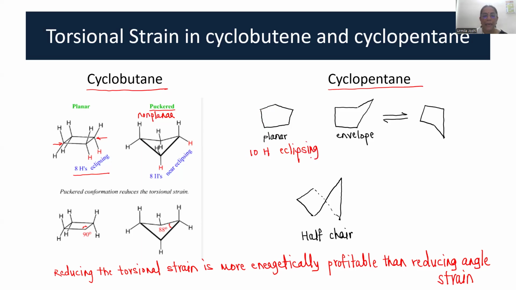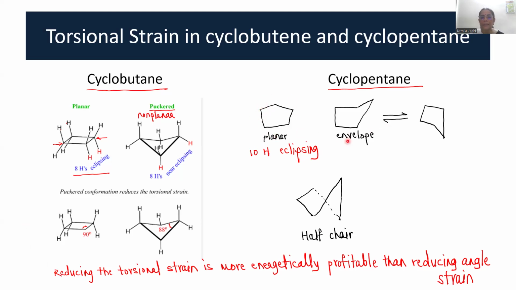In cyclobutane, there were 8 hydrogens eclipsing each other: this hydrogen eclipsing this, this eclipsing this, etc. 4 upper plane eclipsing interactions and 4 lower plane eclipsing interactions. So there are 8. In cyclopentane, there are 10 eclipsing interactions.